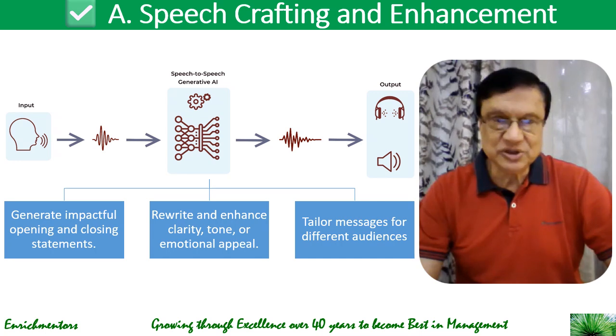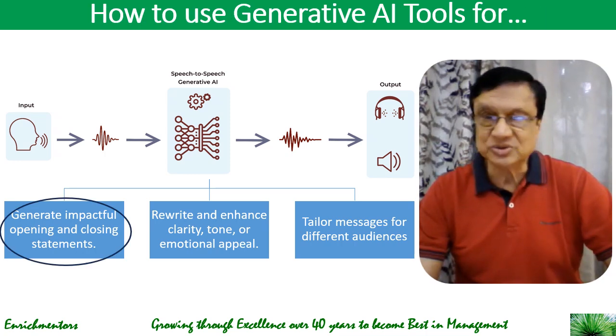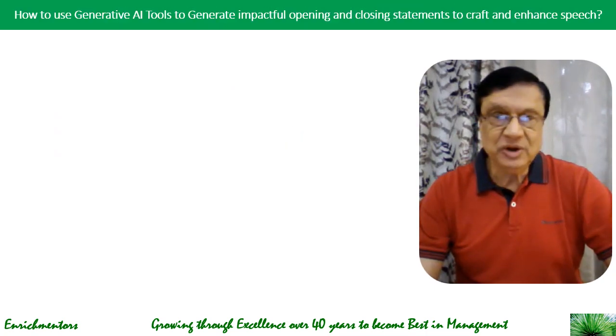Let's take a look at each of these as we go forward. In this particular lecture, we will take a look at how you can generate impactful opening and closing statements. Let us do that. So how do you think you can use generative AI tools to generate impactful opening and closing statements to craft and enhance speech? Any thoughts? So here is a set of steps that you can take.